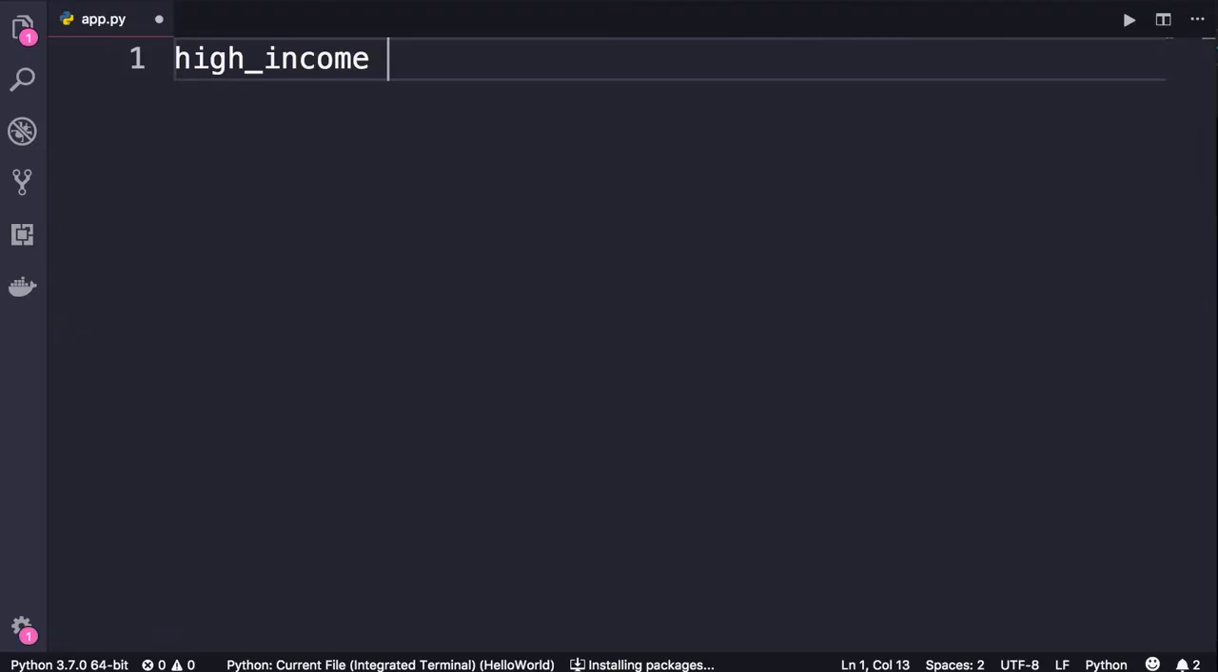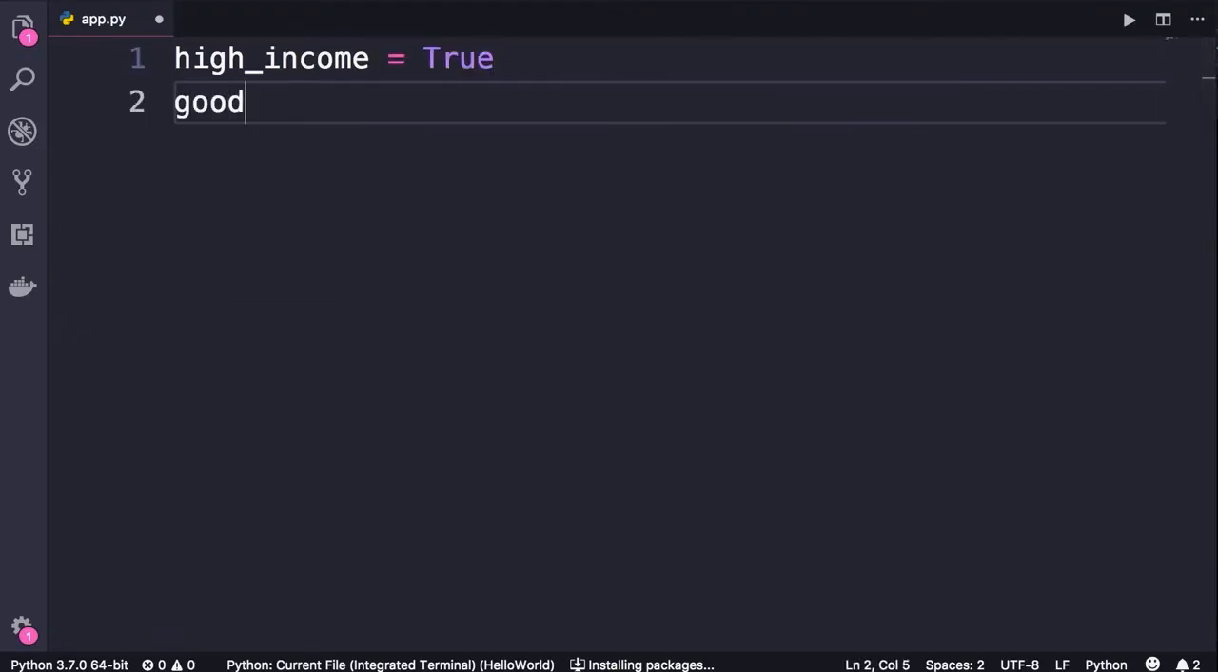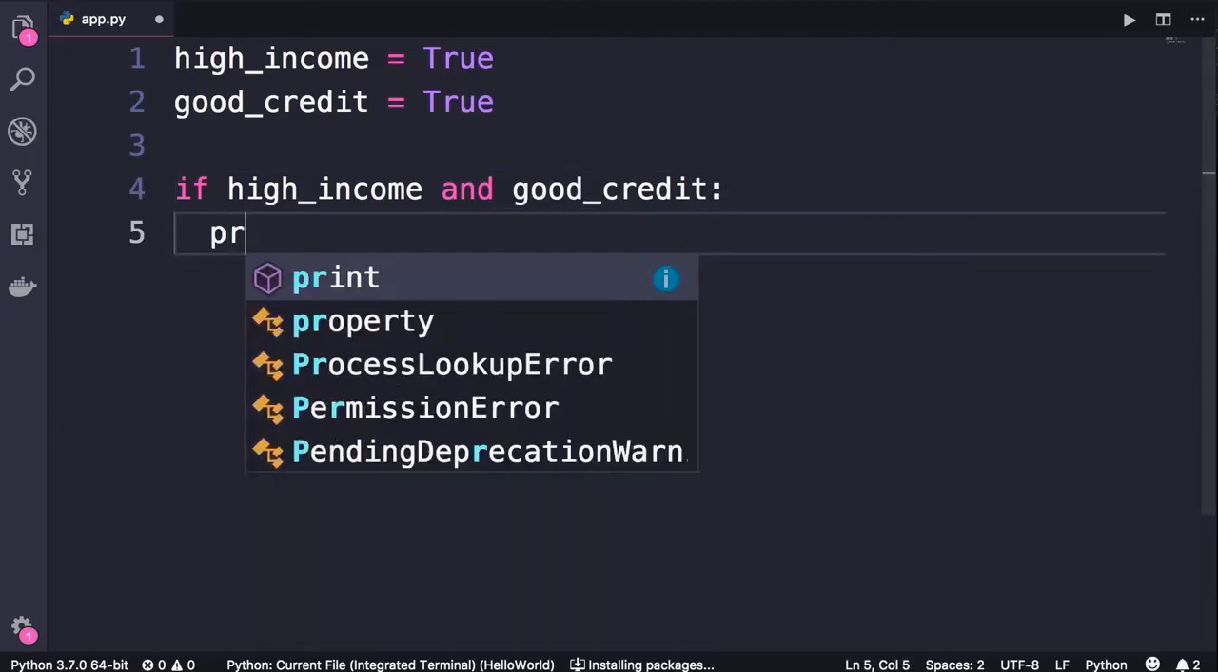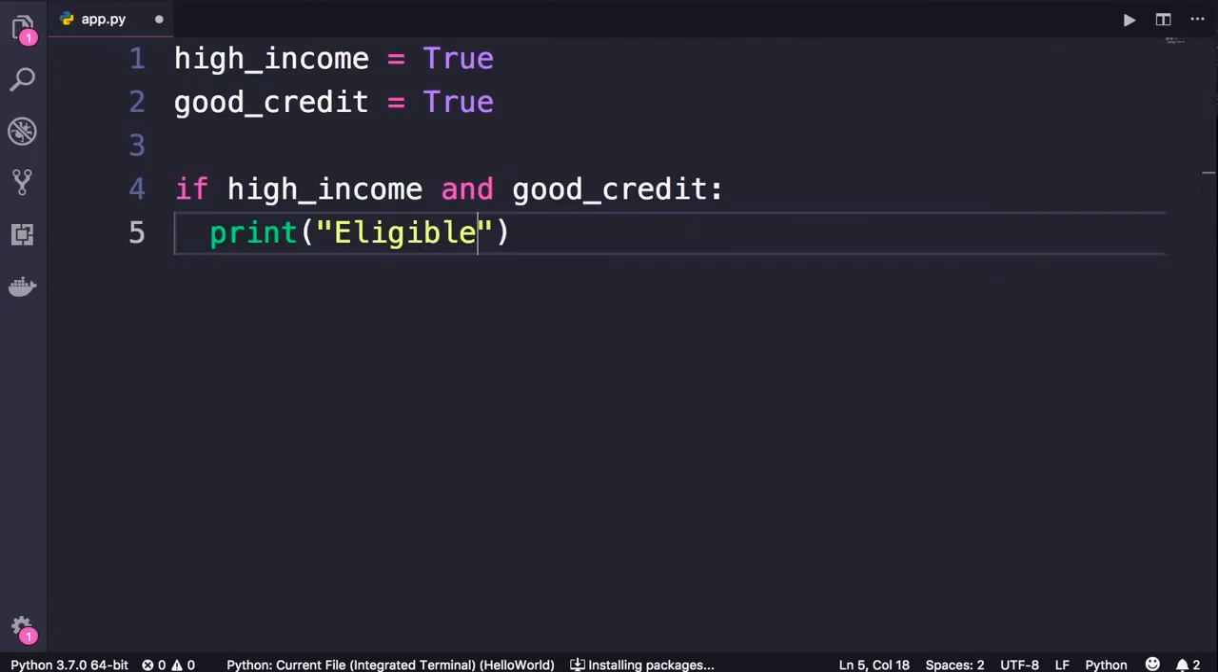High income, we can set this to true, and good_credit, we set it to true. Now here's the condition we want to implement. If the applicant has high income and good credit score, then they are eligible for the loan. So if high income and good credit, we add the colon and print eligible.